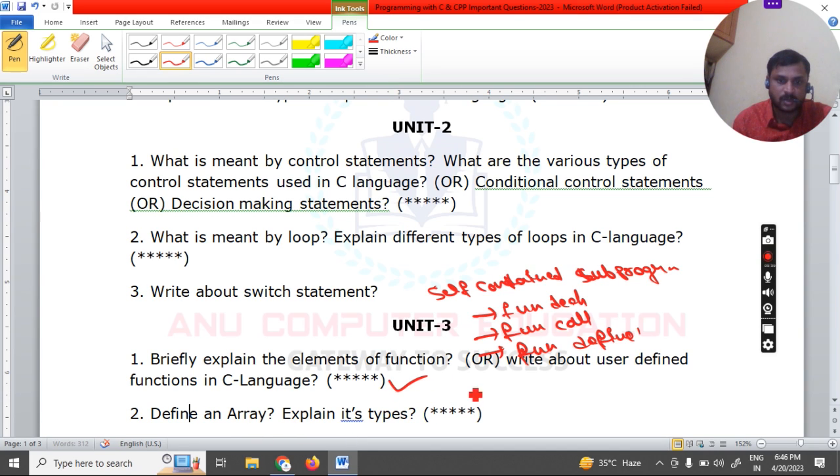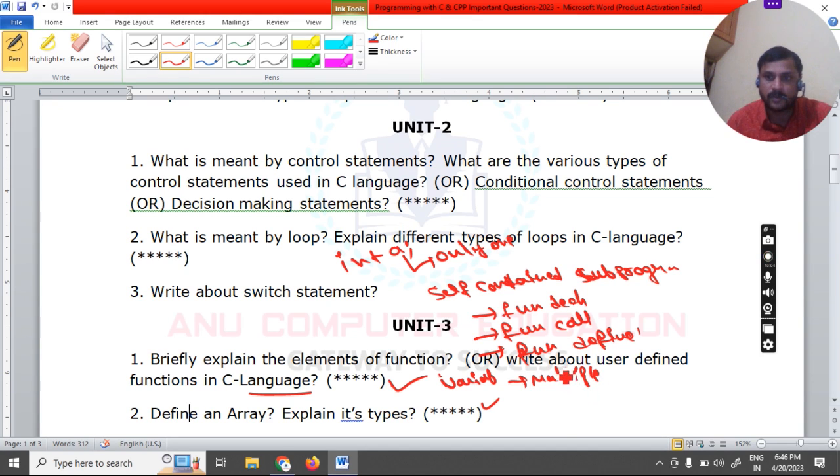So the next concept is: what is an array. In unit 1, you know how to create a variable, int a. Every variable can store only one value. But when you go to the concept of arrays, in one variable you can store multiple values. That is the beauty of the concept of arrays. You are creating one variable, but in that variable you are storing multiple values.